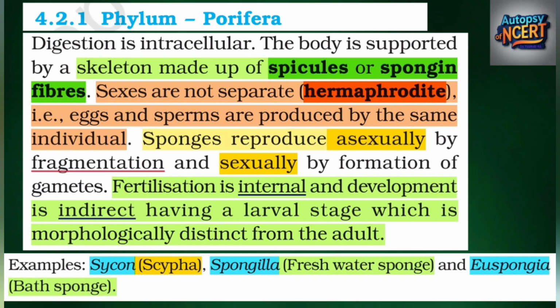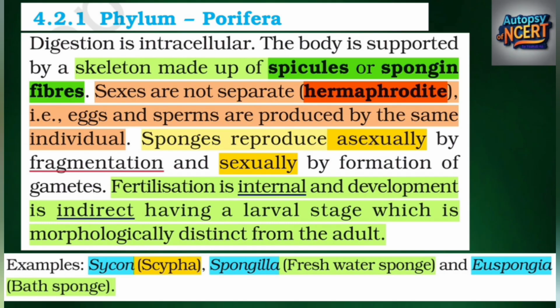Sexes are not separate, hermaphrodite, i.e., eggs and sperms are produced by the same individual. Sponges reproduce asexually by fragmentation and sexually by formation of gametes. Fertilization is internal and development is indirect, having a larval stage which is morphologically distinct from the adult. Examples: Sycon, Spongilla, freshwater sponge, and Euspongia, bath sponge.